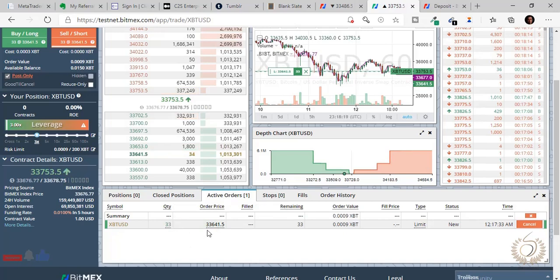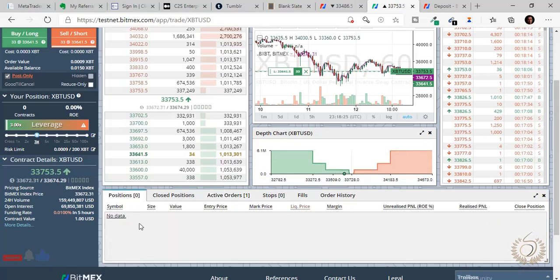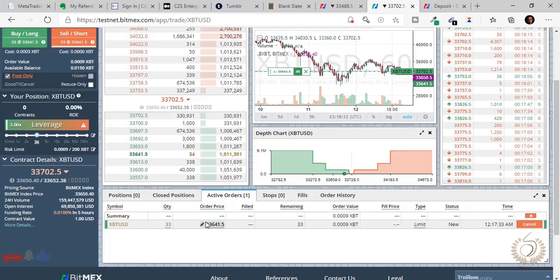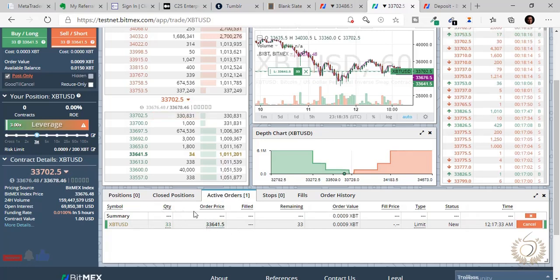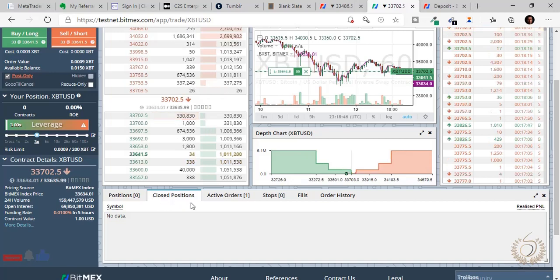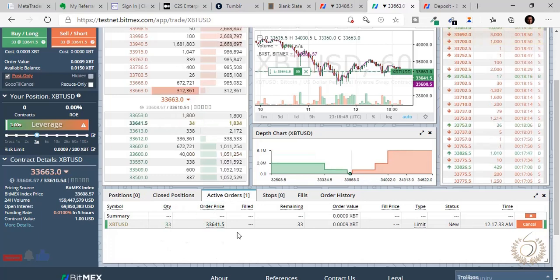So we can leave our trades to run. Let me explain this bar. This is your positions, where you have your open positions, your total open positions. We don't have any open position. We only have pending orders, which have not yet been filled. If this gets filled, it's going to appear on the positions tab. Now the closed positions, as the name implies, are the positions you've closed, trades that you've closed. Then active orders is where your orders are, both active and pending, and everything that has to do with orders you have executed in the market, whether it has been filled or it hasn't been filled, is going to appear here.